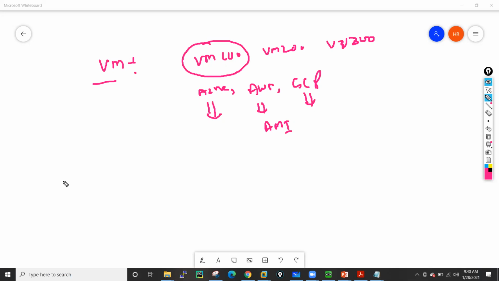And one more thing: Palo Alto also launches a few other VMs, for example support for ESXi and support for KVM. These kinds of VMs they also have, for supporting different virtualization platforms.